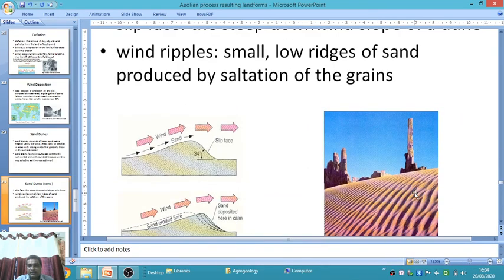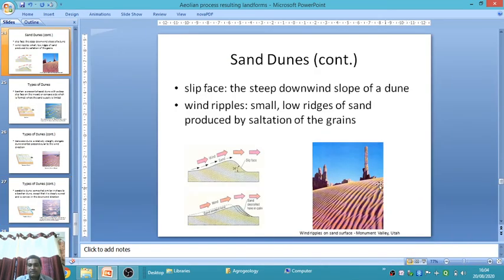You will see this diagram. This is the sand dunes: parallel dunes, slip faces, the steep downward slope of the dunes, and wind ripples, the ripple marks, small and low ridges of sand produced by saltation of the grains. This picture shows the hill, the wind direction, and the leeward direction, the downward direction. All sediments coming from here are deposited at the foothill of the mountains, and that is the dunes.